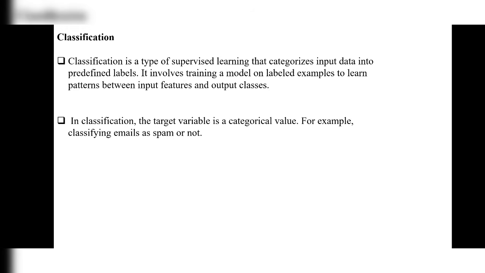It involves training a model on labeled examples to learn patterns between input features and output classes. It establishes a relationship between the input and the output values. In classification the target variable is a categorical value. For example, classifying emails as spam or not.